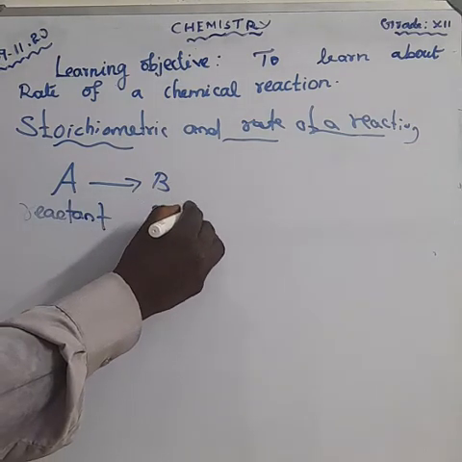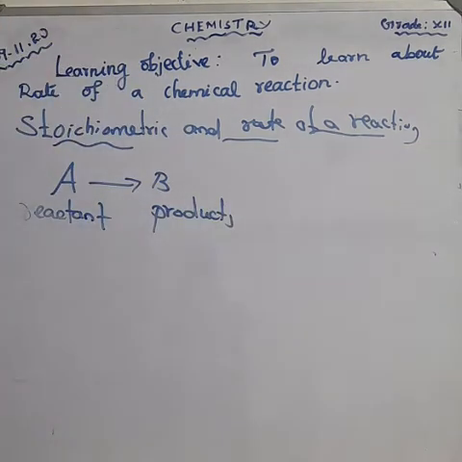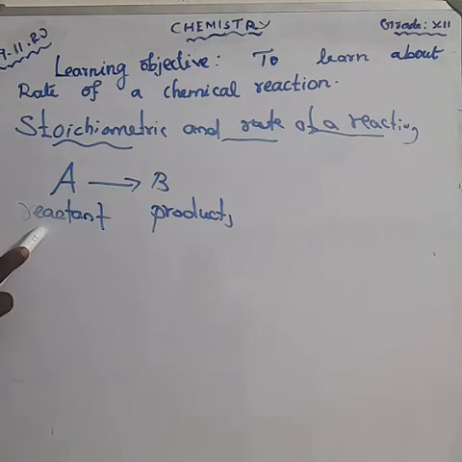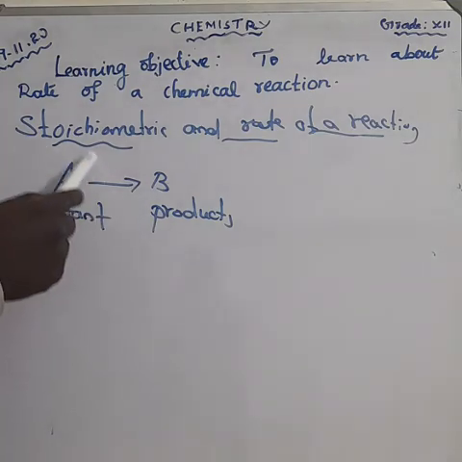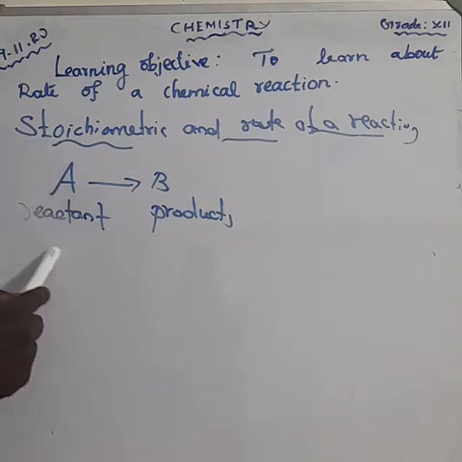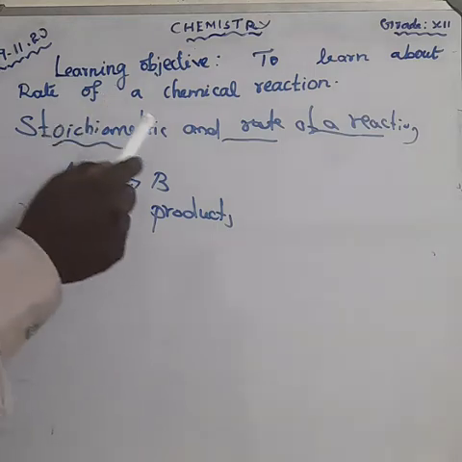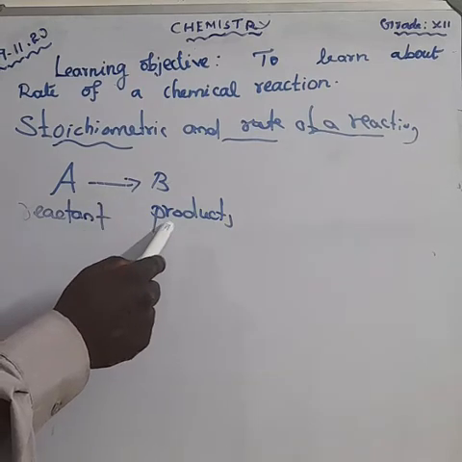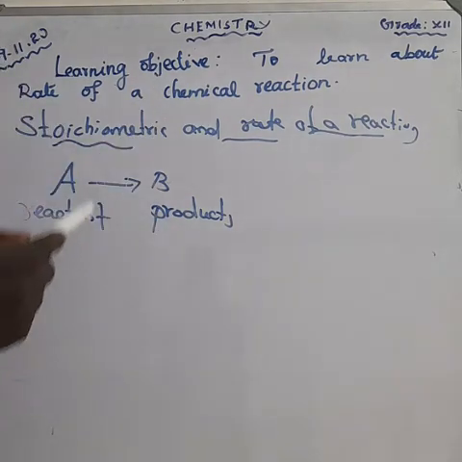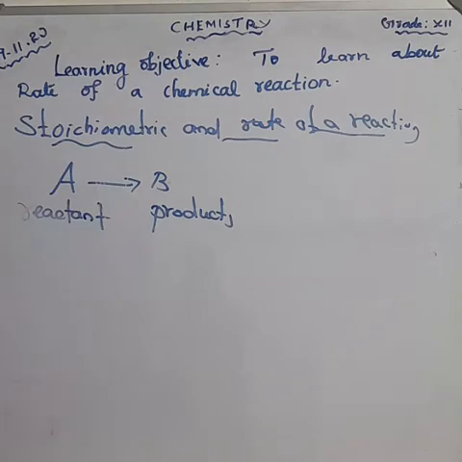The reactant A is disappearing, and product B is appearing. Hence the rate of the disappearance of reactant A and the rate of the appearance of product B are the same. This is a condition. Don't forget that.